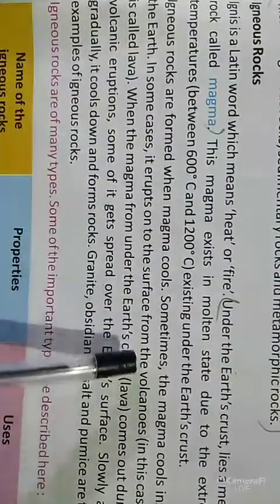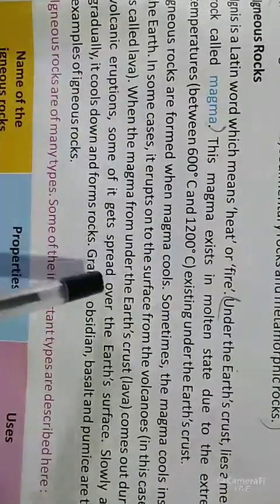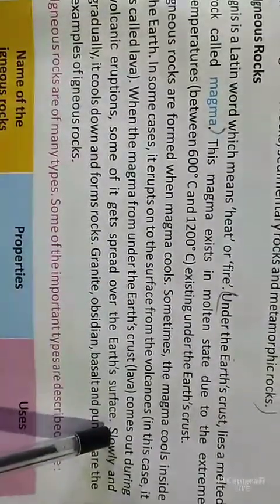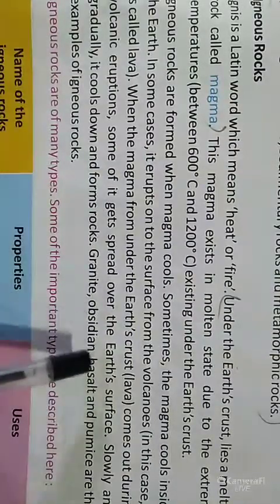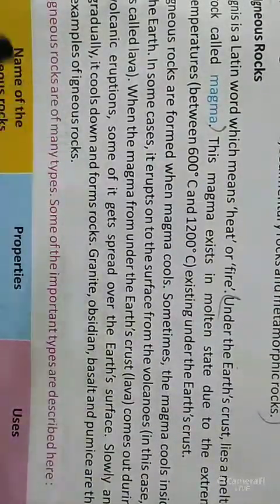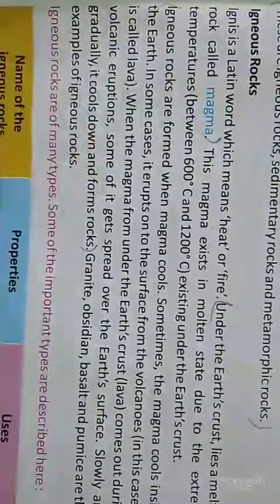You need to tell that igneous rocks are formed when magma cools. Sometimes the magma cools inside the Earth. In some cases, it emerges on the surface from the volcanoes. Some of it comes out during a volcanic eruption and spreads over the Earth's surface. Slowly and gradually it cools down and forms rocks. This is an important question.